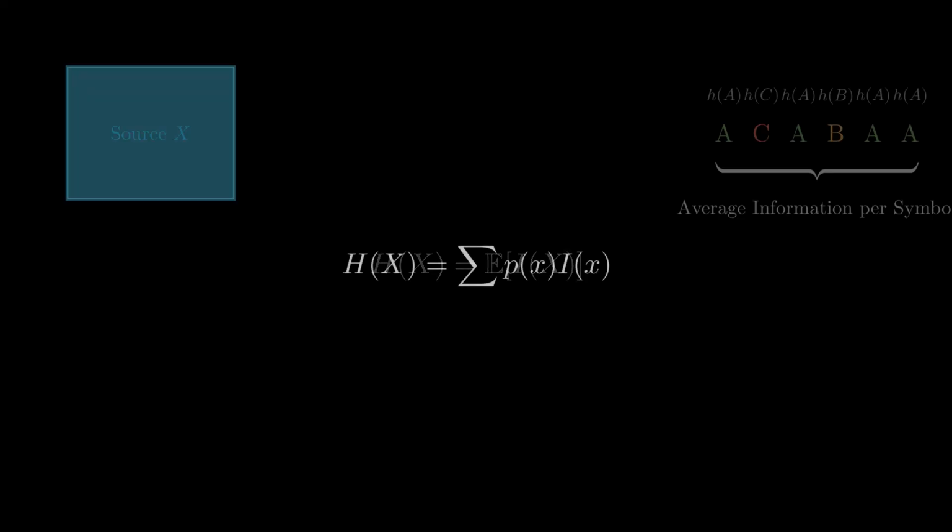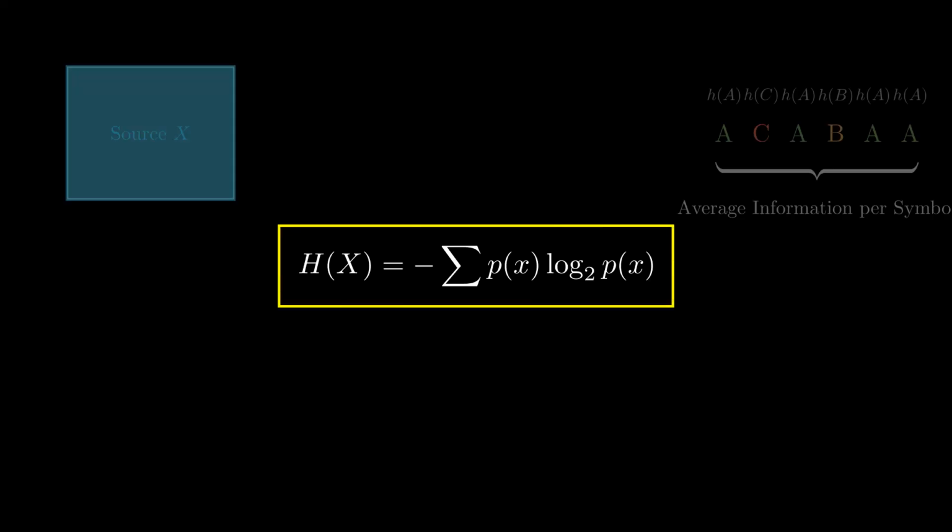But here is the challenge. How do we characterize the information capacity of the source itself, not just the specific message it just sent? We need to find the average amount of information we expect to get from every new symbol this source produces. In information theory, this average is called entropy, denoted by H. Ideally, it represents the expected value of the self-information. To calculate this, we sum the information value of each possible symbol, weighted by the probability of that symbol occurring. And since we know information is the negative log of probability, we arrive at Shannon's famous equation for entropy. This formula tells us the fundamental limit of data compression for this source, a concept we will explore next.